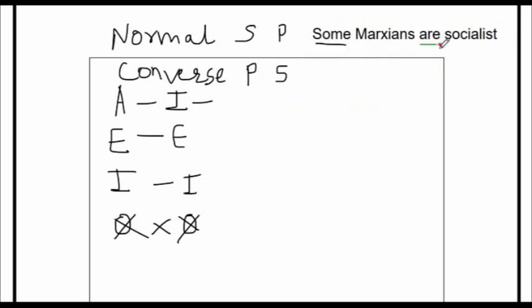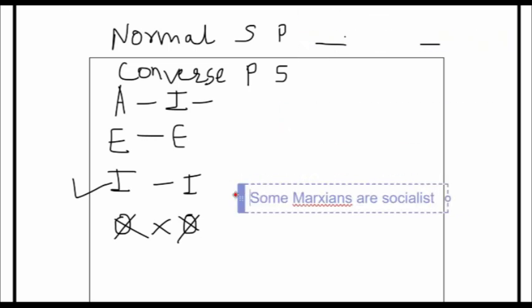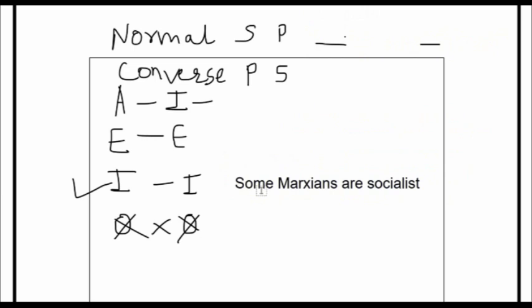Some are means it is I proposition. So let's move this to the I proposition type.